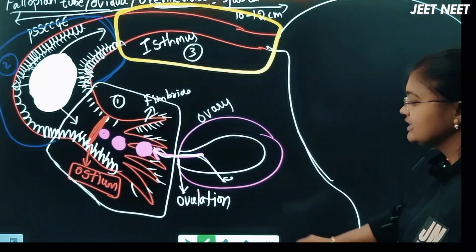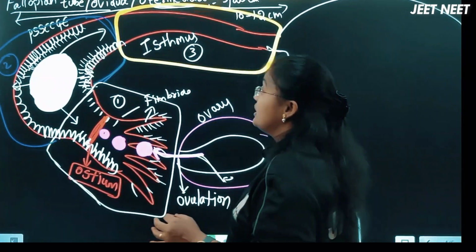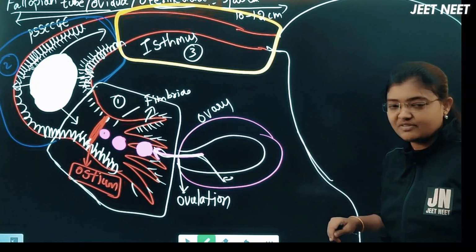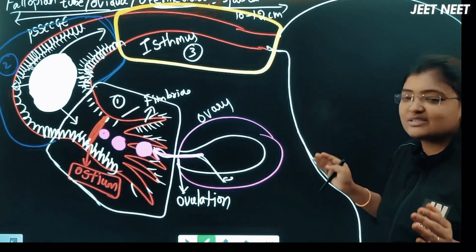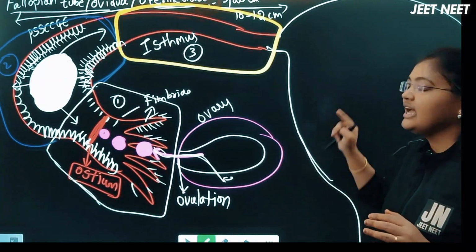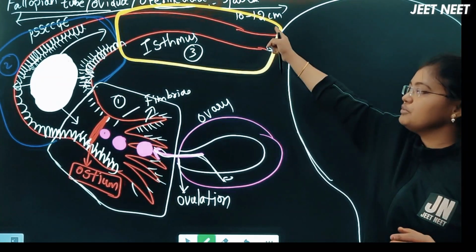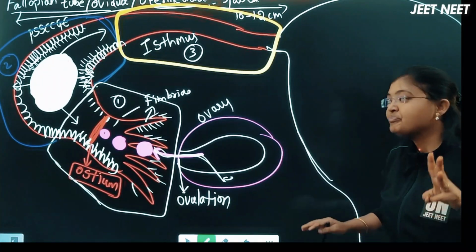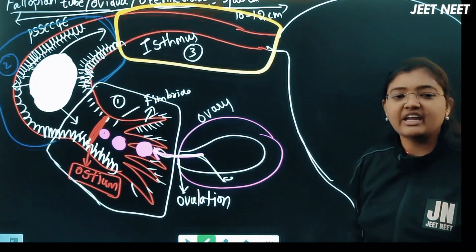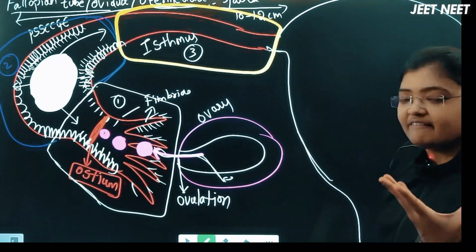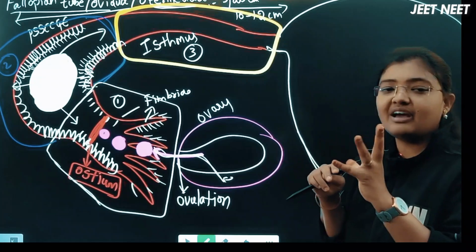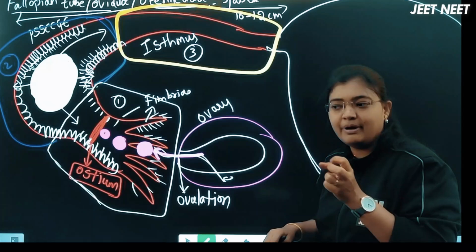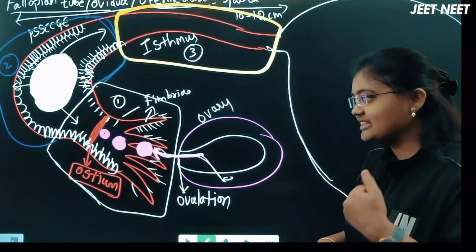Are these points clear? The first part is the infundibulum, the second part is the ampulla, and the third part is the isthmus. Every part of the fallopian tube we discuss in detail. I am revising the points of the fallopian tube again now. The fallopian tube is also called the oviduct or the uterine duct. They are paired. The length of the fallopian tube is 10 to 12 centimeters. And this fallopian tube is divided into three regions. The part which is very near to the ovary is the infundibulum. The infundibulum is a funnel shaped structure, and at the end of this funnel shaped structure there are finger like projections called fimbriae, which act like a wicket keeper to catch the ovum when it is released from the ovary.